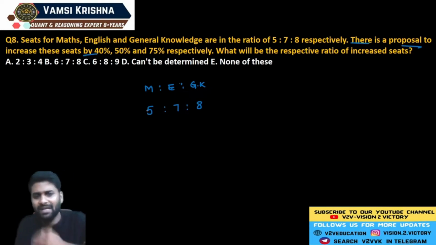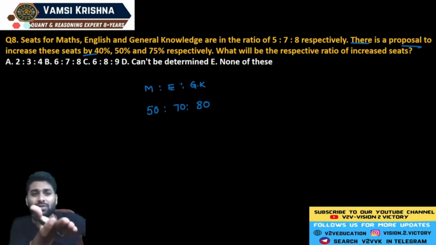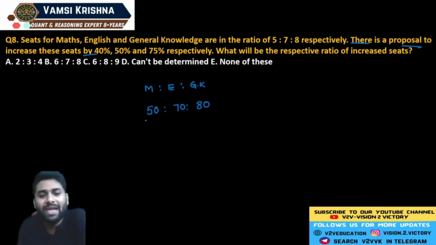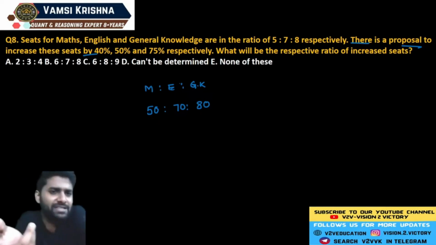My suggestion: instead of 5, take 50. Instead of 7, take 70. Instead of 8, take 80. Why? Because if you cancel with the 10 table, you will still get the ratio 5 is to 7 is to 8. Why are we assuming 10 multiples? Because you are solving this question in percentage, and percentage means every denominator carries two zeros. That's why if you assume either 50 or 500, you never get any decimal calculation.